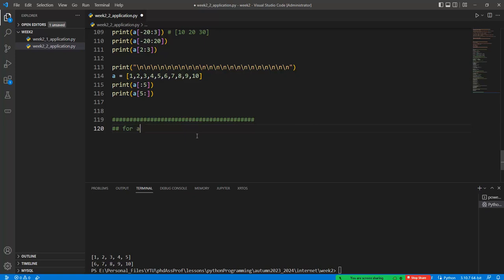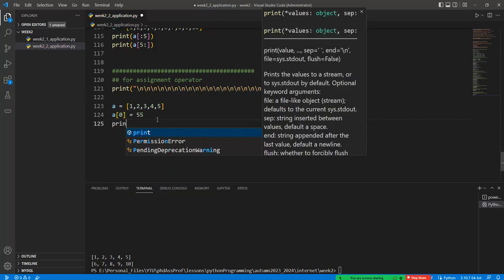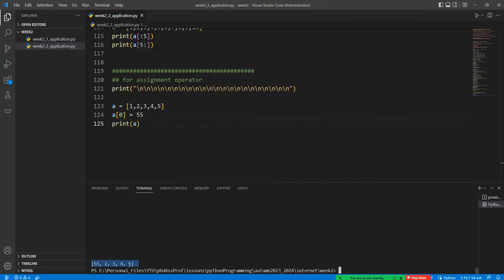If there's no question, we will continue with the assignment operator in list objects. Firstly we need to give another list in here, 1 to 5, contained in the A list. If I want to assign any value or number, we can use the A brackets with the index value of 0 equal to 55. If I print the A list like this one, we have the changed value in the first term. 55, 2, 3, 4 and 5.